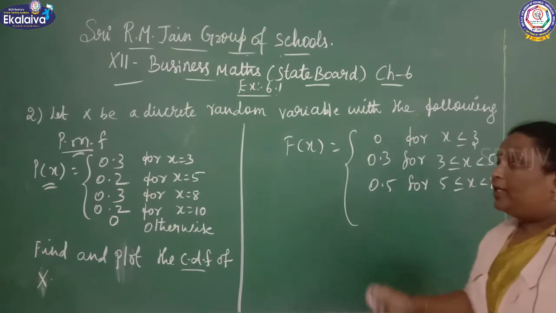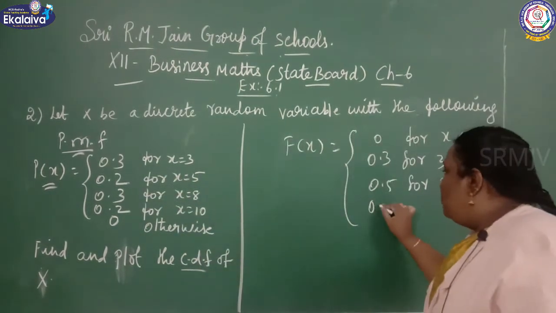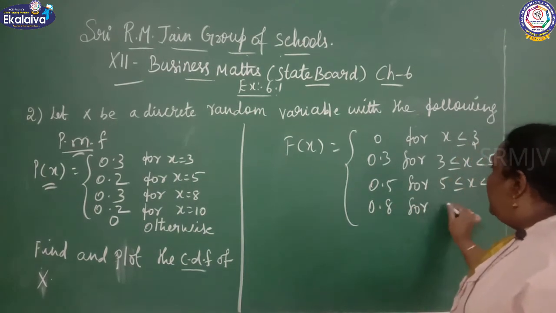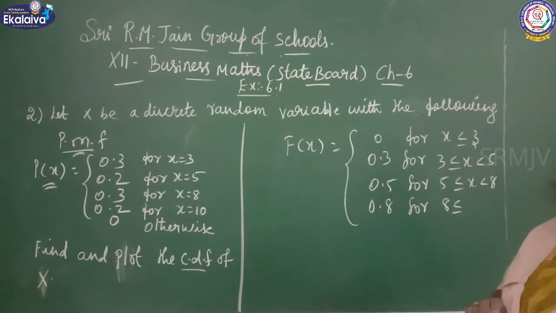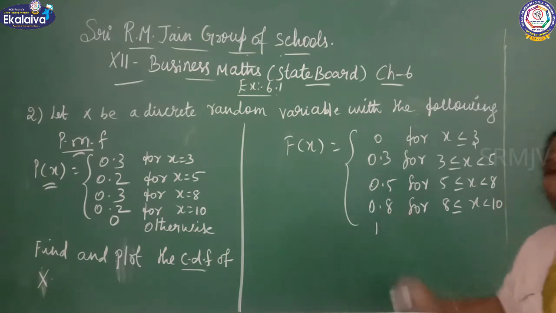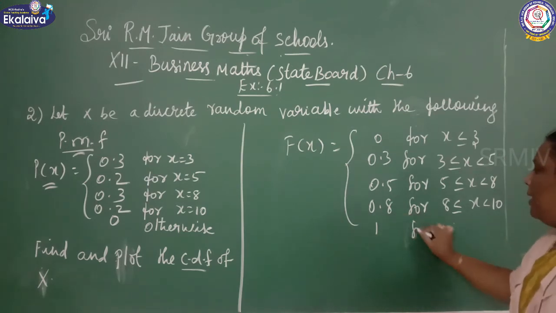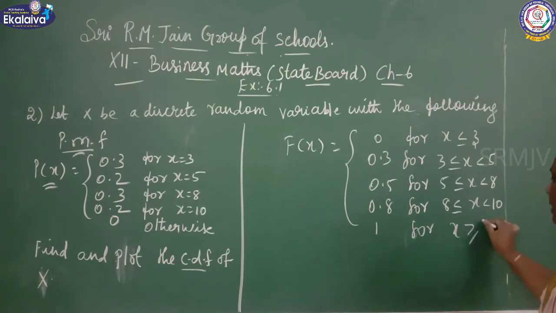what is the next value? 8. Next, what is the next value? You can add these three. 0.8. 0.8 for 8 less than or equal to x less than 10. You can write the equal to symbol. Only then you get the answer for that cumulative value. See, what is the last value? 1 for x greater than or equal to 10.